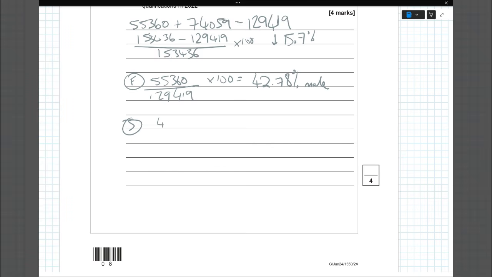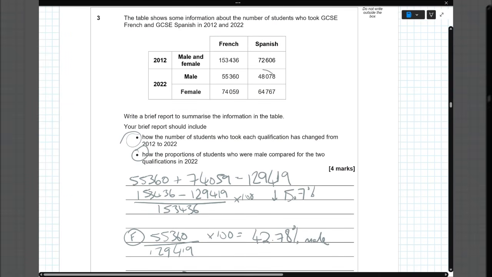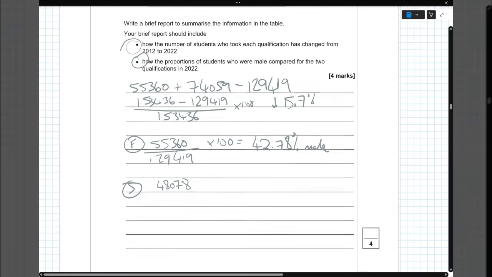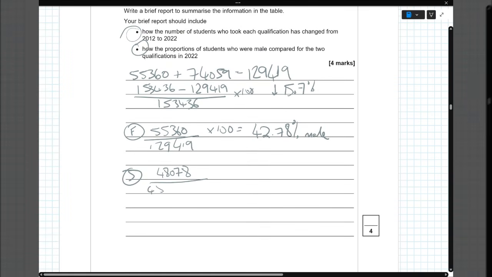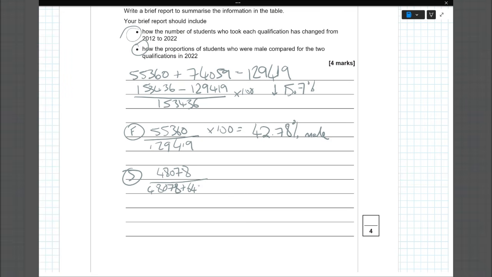So we've got 48,078. That's the amount of males that do Spanish. We need to add that number to the 64,000. So 48,078 plus the 64,767. And then multiply that by 100, and we've got 42.61% are male.